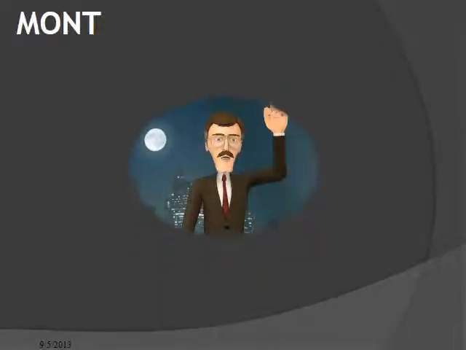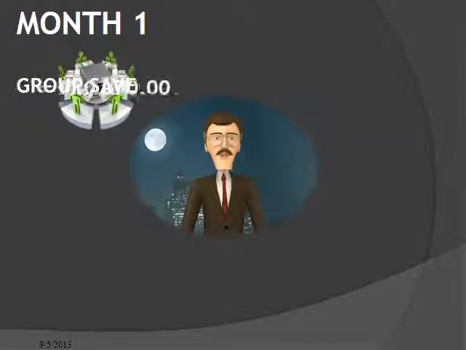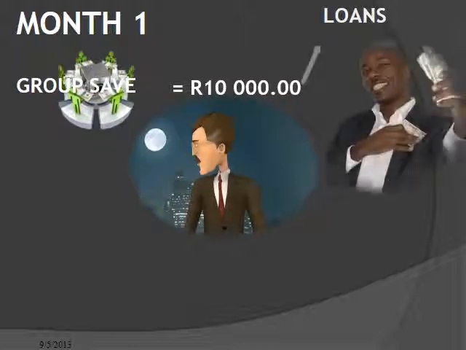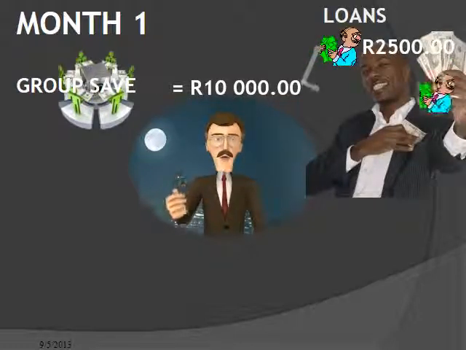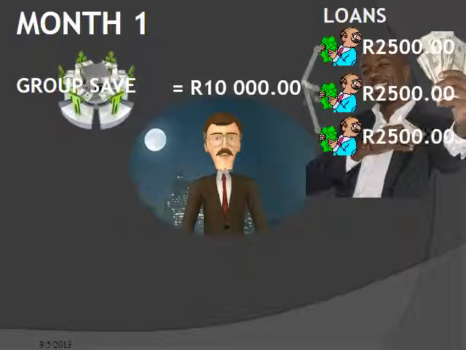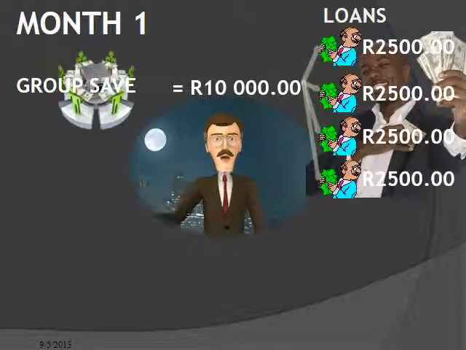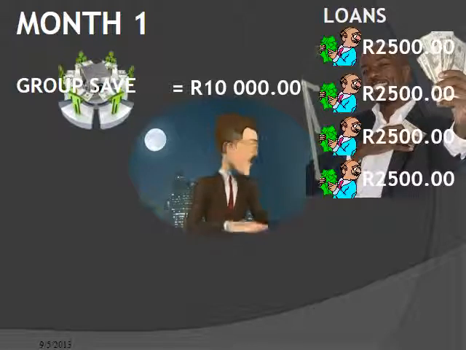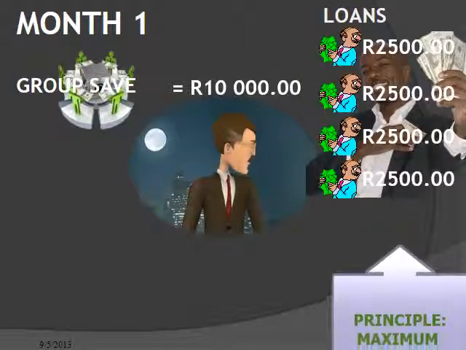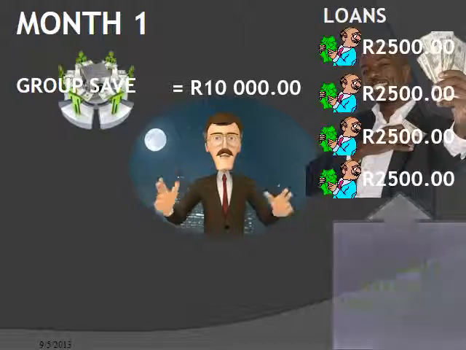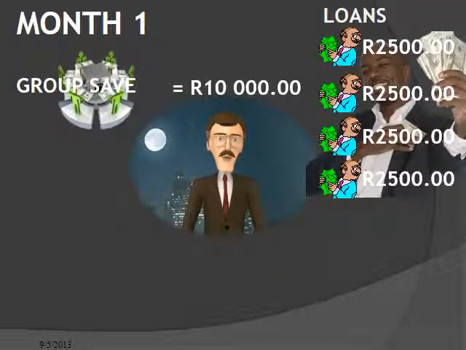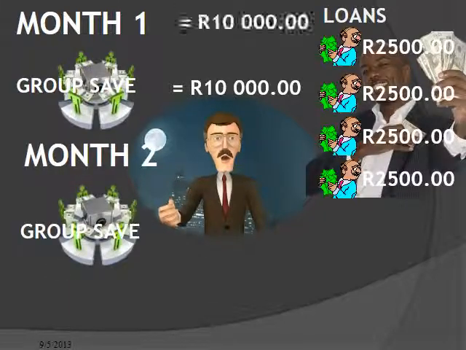In month 1, the group will deposit their savings in the cooperative. 100 members that save 100 Rand each will contribute 10,000 Rand. This money can immediately be used to grant loans. Let us say, for example, 4 loans of 2,500 each. Please note, the principle that is used here is that maximum use of the money is made by granting loans. There is no sense in letting the money lie in a bank account where none of the members will benefit from it. In month 2, the members will again contribute their savings, and again 10,000 Rand will be available.